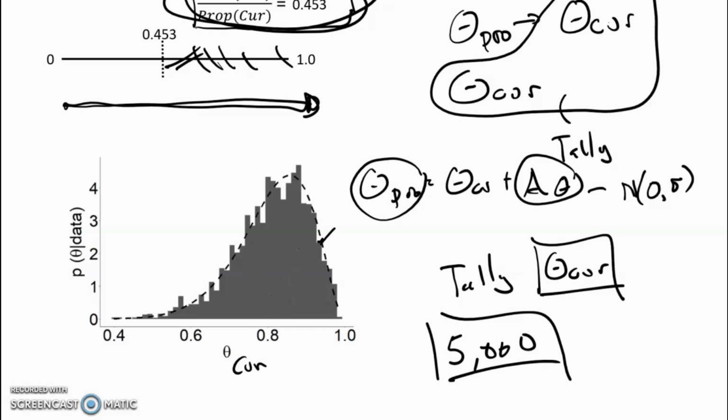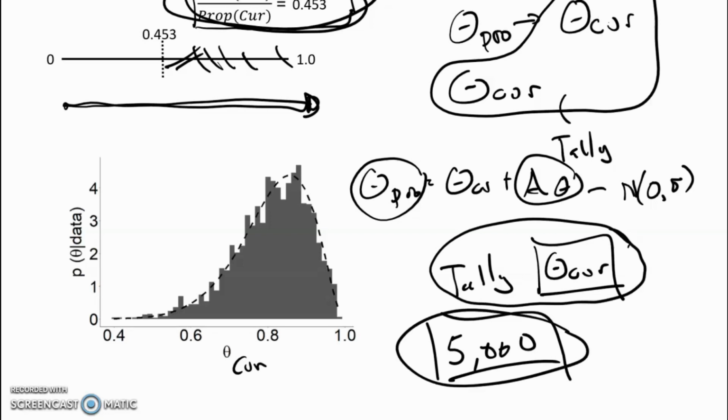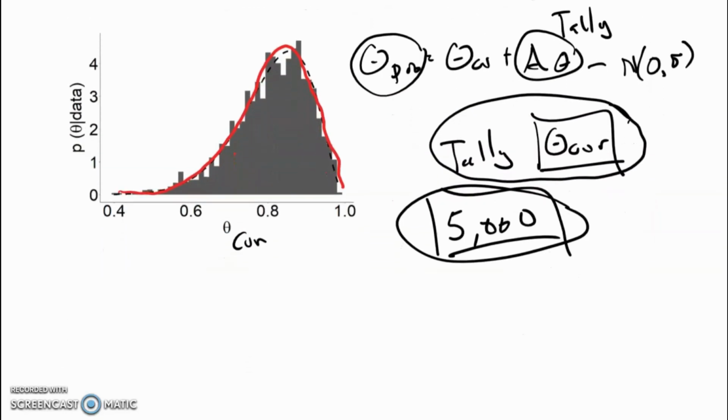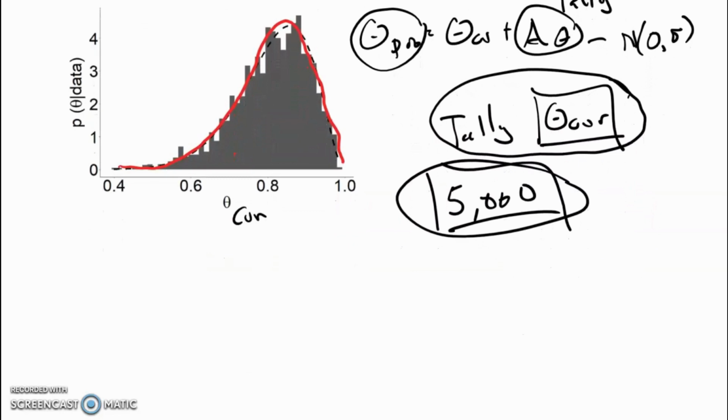So now we have our posterior probability distribution, which is based on our tallies of theta current divided by 5,000 to give us something that sums up to 1. And what I've done here is superimposed upon it the posterior distribution we got via using conjugate priors. So everything works out really nice. So that's just an example of the Metropolis algorithm in practice.